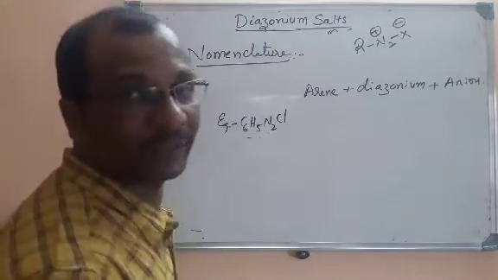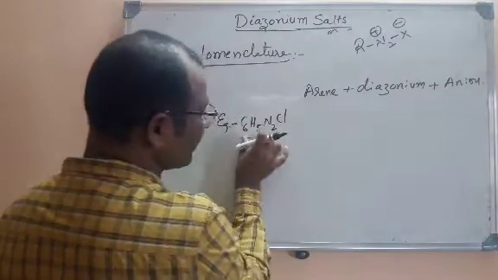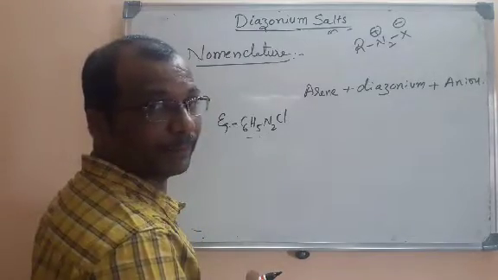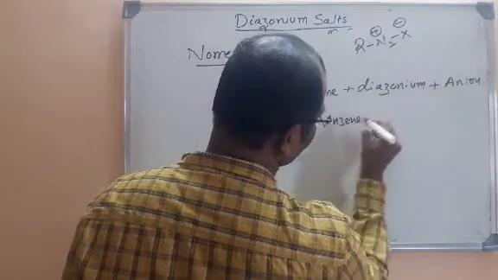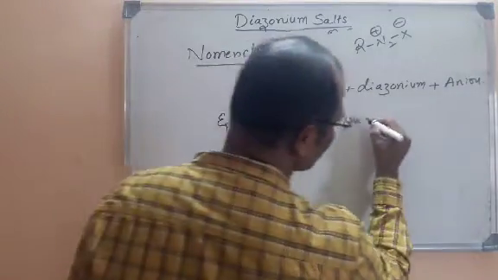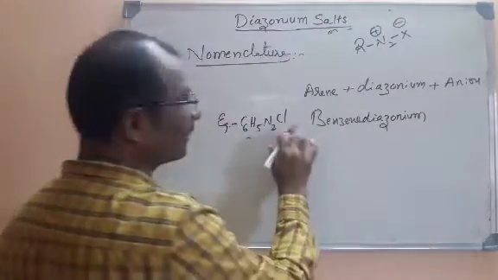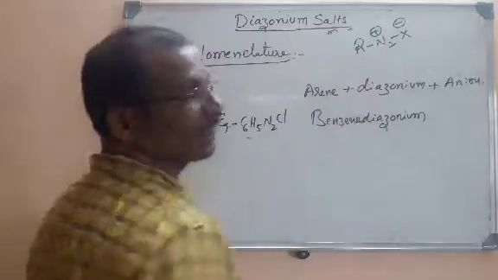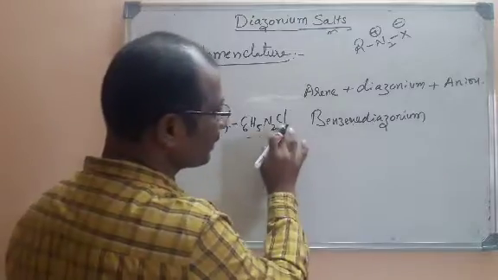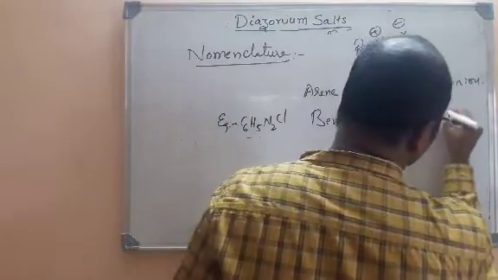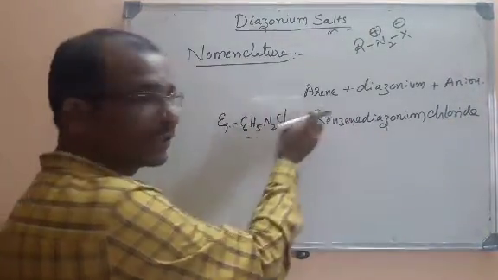For example, if you take one molecule like C6H5N2Cl. This is one of the diazonium salts. What is the parent arene here? It is benzene. So we write its name as benzene, followed by the word diazonium. And what is the halide here? X can be any halide or BF4 minus ion or HSO4 minus ion. So what is the anion name here? Chloride. So what is the name of this molecule? Benzene diazonium chloride.